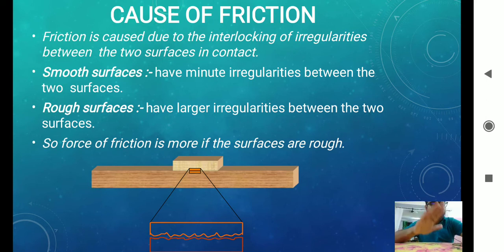And so force of friction. Now if this surface is rough, then the amount of friction will be more. So I need to rub my hand more nicely in order to overcome the force of friction. So force of friction is more if the surfaces are rough. So cause of friction is basically due to the presence of irregularities between the two surfaces. Okay.